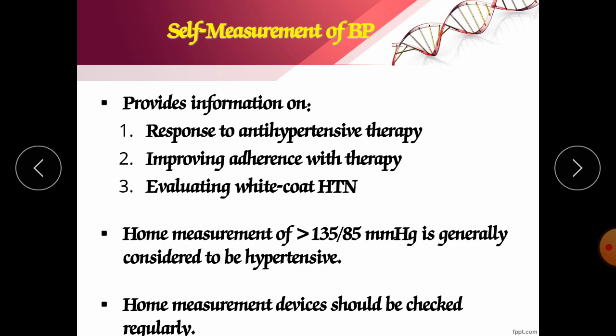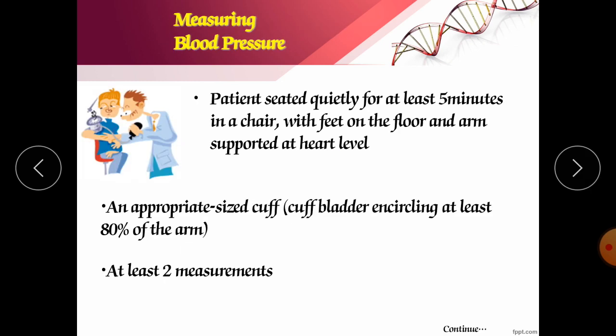Now self measurement of blood pressure. It provides information on response to antihypertensive therapy, improving adherence with therapy, and evaluating white coat hypertension. Home measurement of more than 135/80 mmHg is generally considered to be hypertensive. The home measurement device should be checked regularly, so we should bring a sphygmomanometer to our home and regularly check, because nobody knows at which time, on which day it will increase or decrease. So we should constantly monitor our blood pressure.